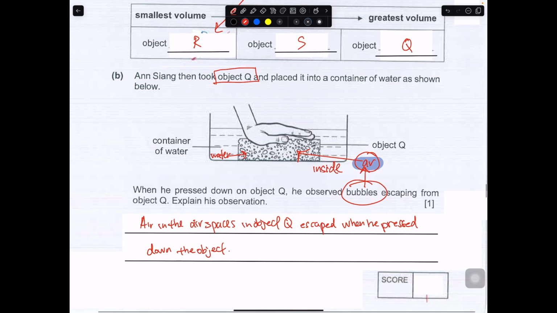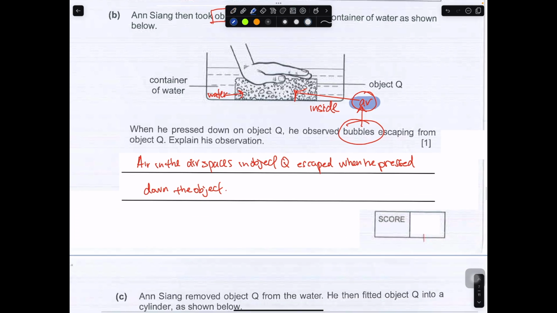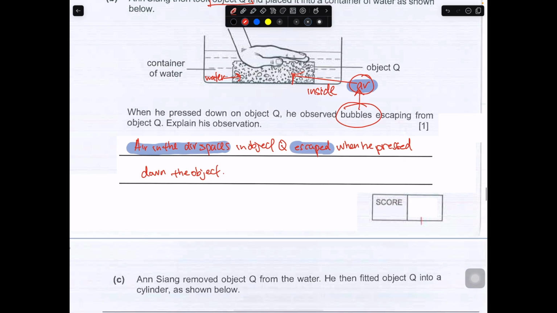So the key part is your air spaces escape. That would help you to solve this question.